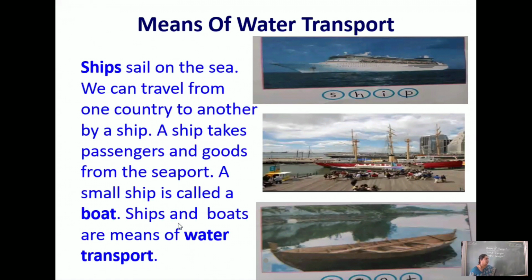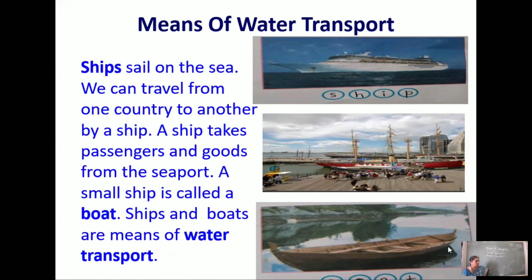Ships and boats are means of water transport. Children, this is a boat. So once again, this is a ship, this is a seaport, and this is a boat, a small ship used for shorter distances.